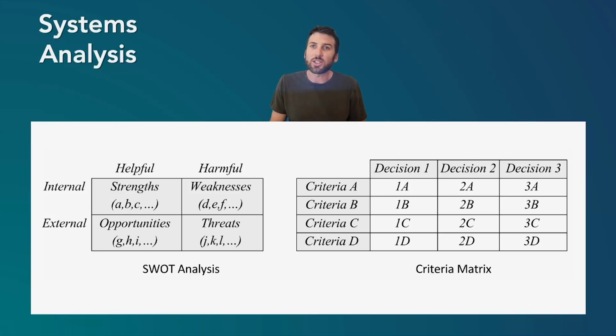Another approach is a criteria matrix. Essentially, you can have multiple decisions, like decision 1, 2, and 3, and there could be different criteria. Is it profitable? How does it affect other stakeholders? Are there other externalities? Are there other risks that we're looking at? And so for the various decisions, you can map those all out, and then that can help make decisions within complex systems.